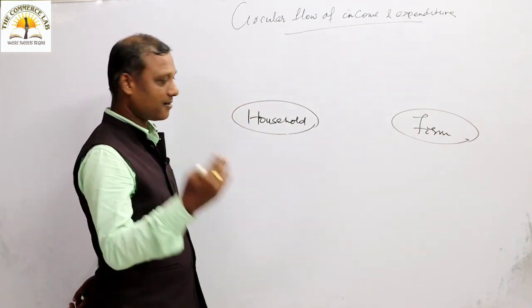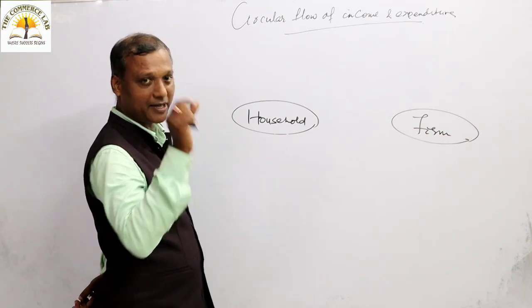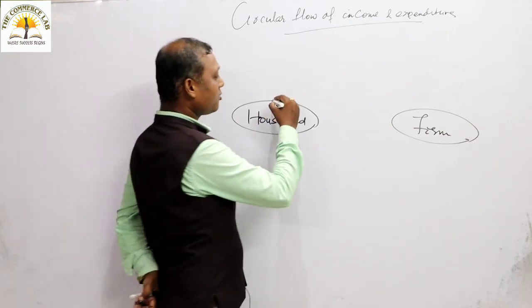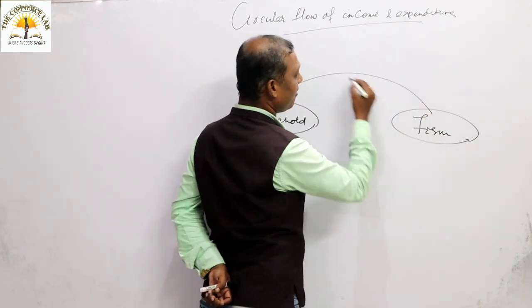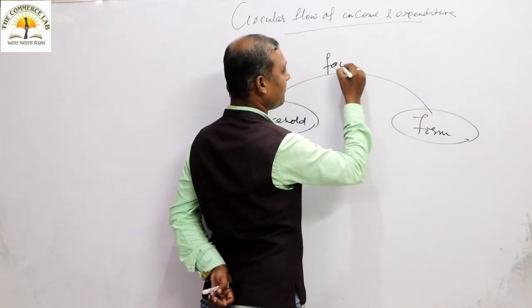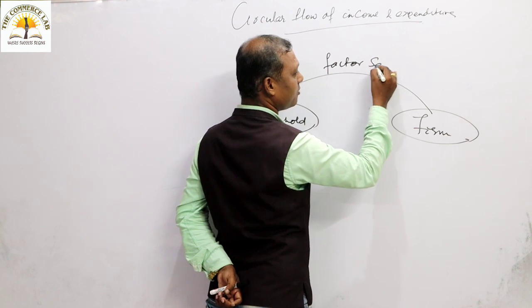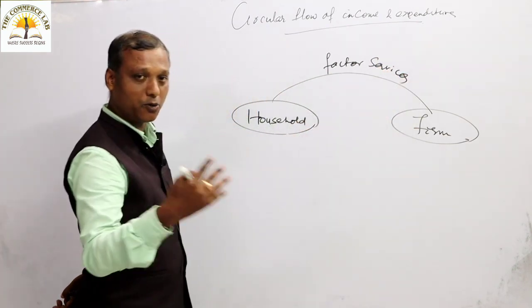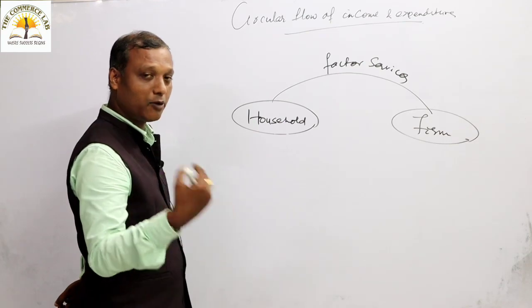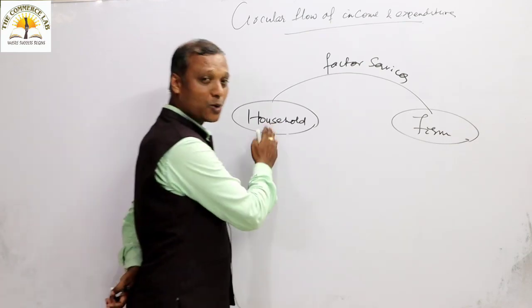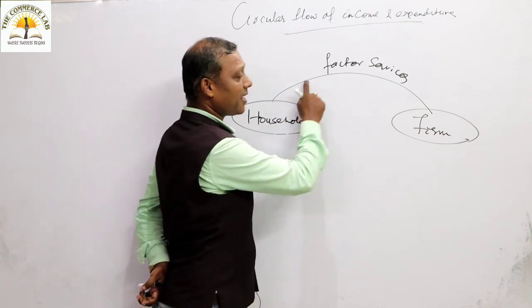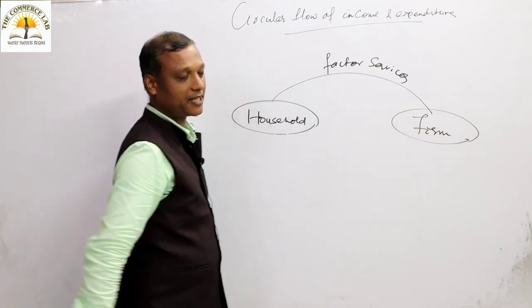So let me first start, remember my important point: to begin with, the household sector will supply factor services. The household sector is the starting point. If you are going to study the relation, then who will start it? It is the household, it is you people, the consumer group, who are going to supply factor services to the farm sector.